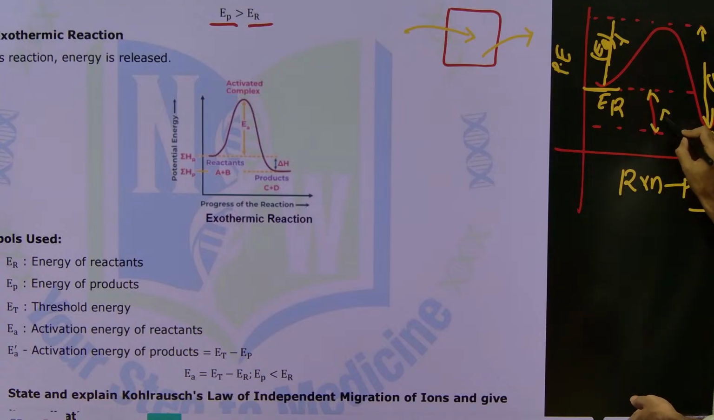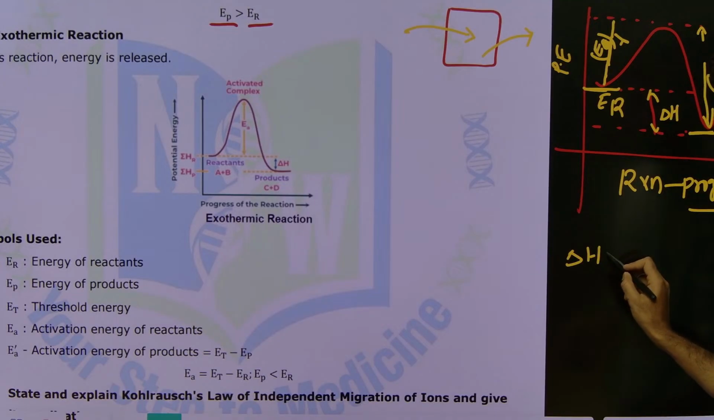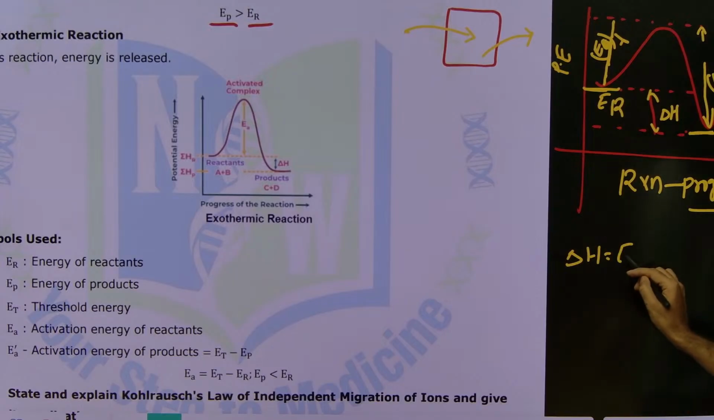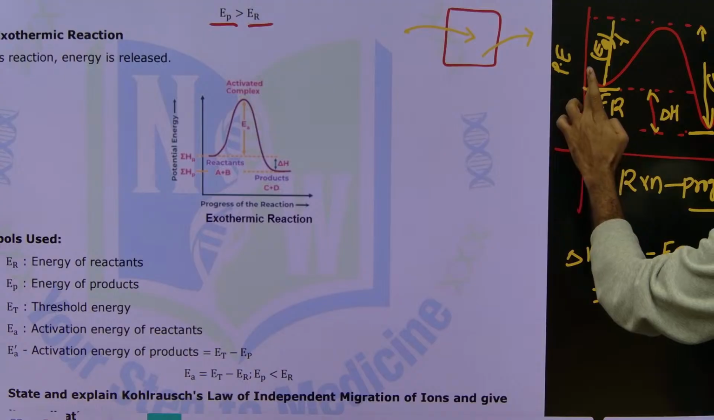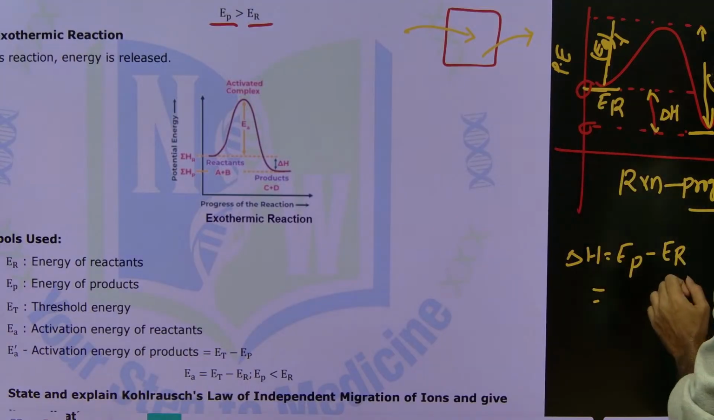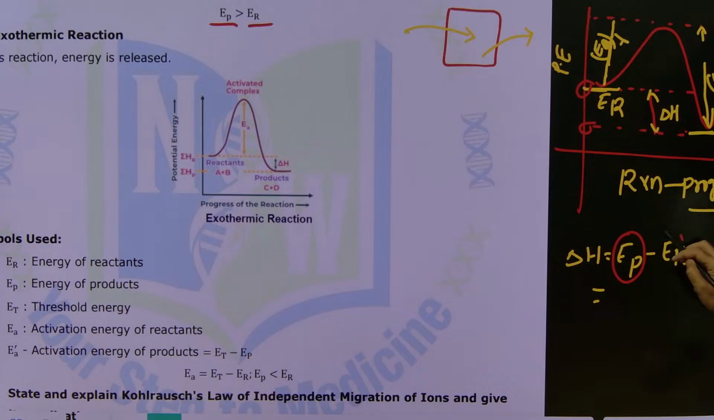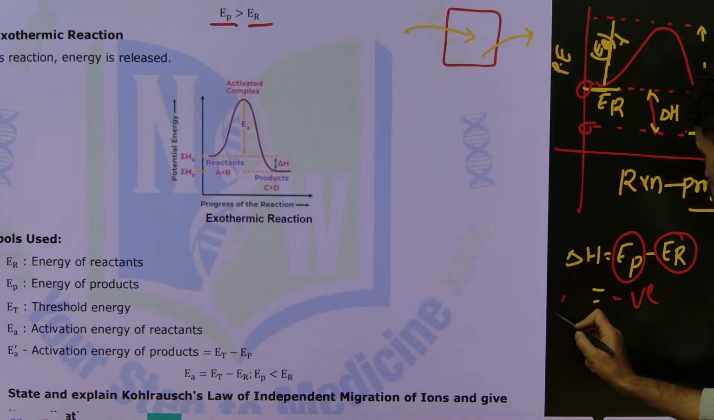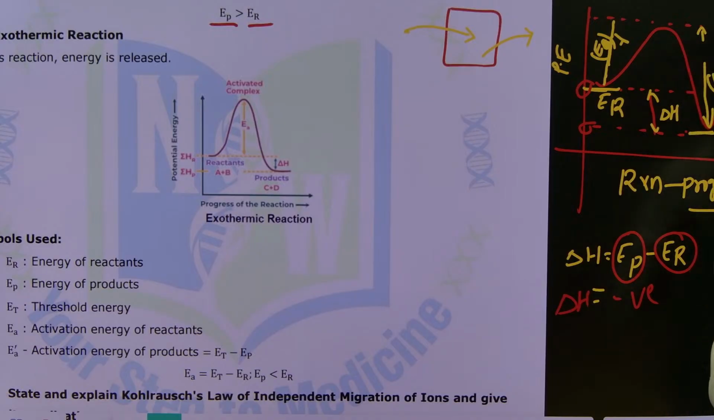Here you have the enthalpy change. You can write delta H equals energy of product, the final energy, minus initial energy, energy of reactant. See, the energy of product is lesser compared with the energy of reactant. So this one is lesser, this one is greater. Small minus bigger means we get a negative value. Say the energy of product is 30 and the energy of reactant is 50. So it is 30 minus 50, which is minus 20. This is the enthalpy change.